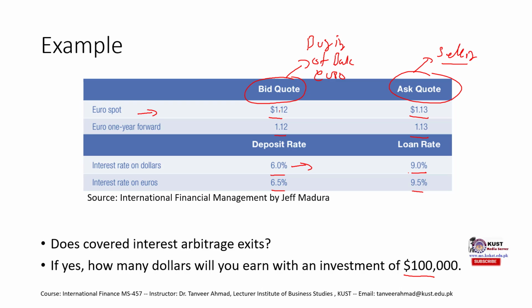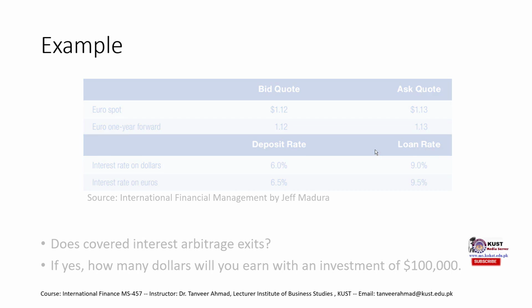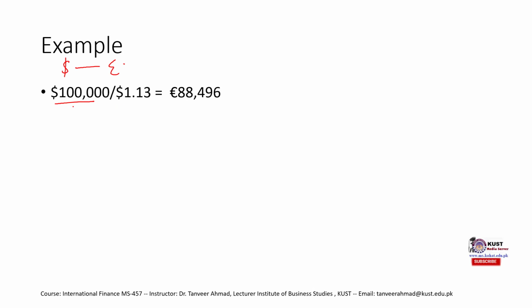Remember the bid ask spread. The bank buys the currency at a lower price and sells it at a higher price. So if we are going to convert this into euros, then that means we are going to buy euros. And if we are going to buy euros, the bank would sell them at this rate and not at this rate. So that's why we use this rate. We convert it into euros.